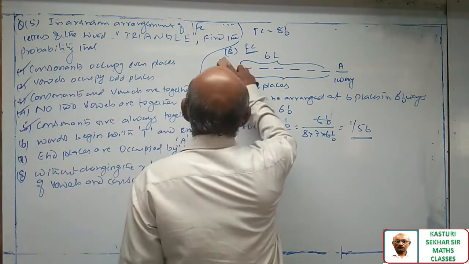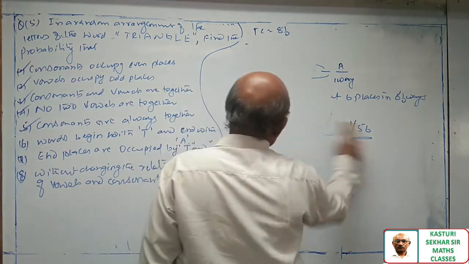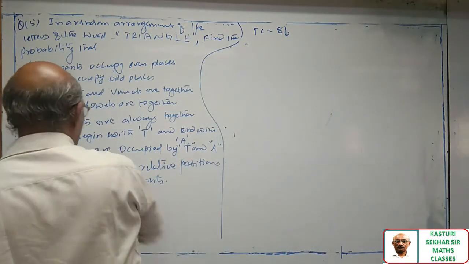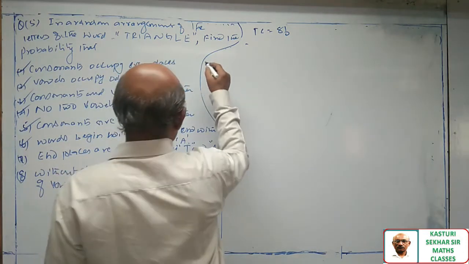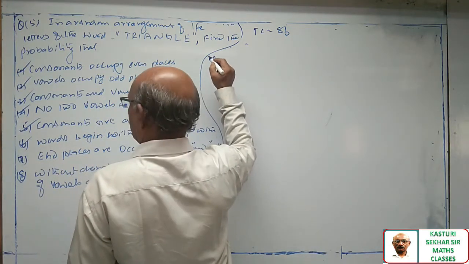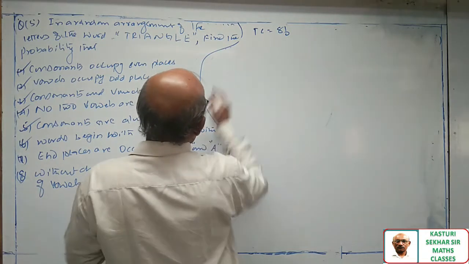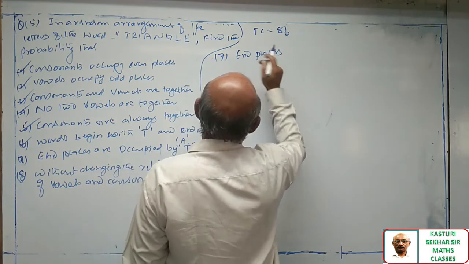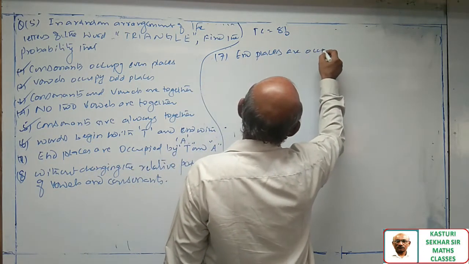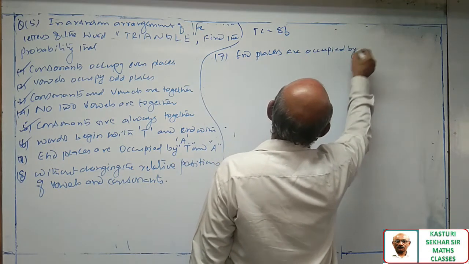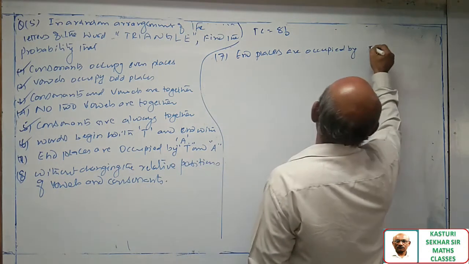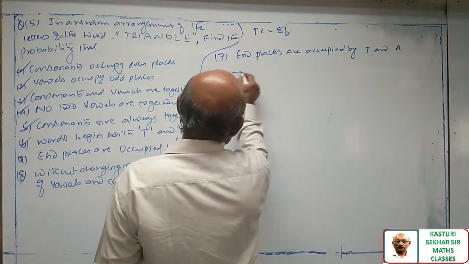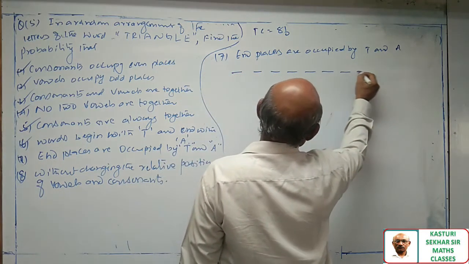Okay, see the next question. Seventh question. End places are occupied by T and A. 1, 2, 3, 4, 5, 6, 7, 8.